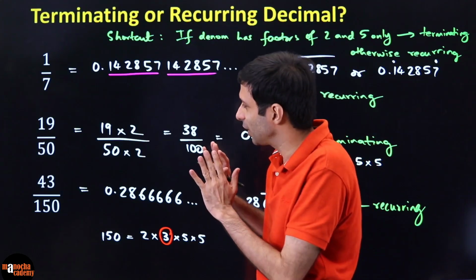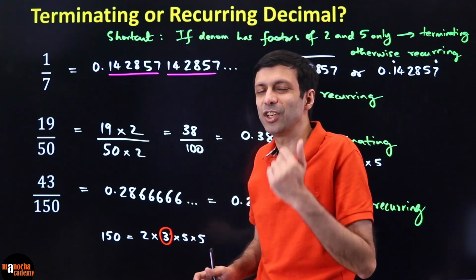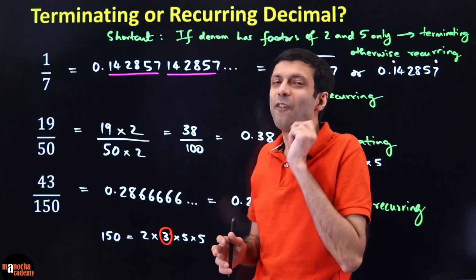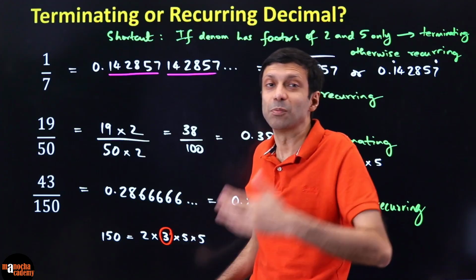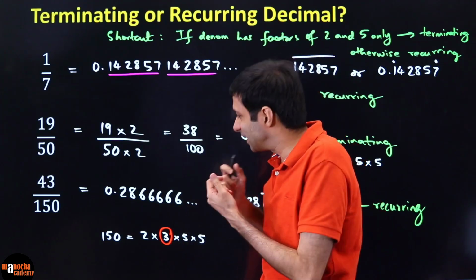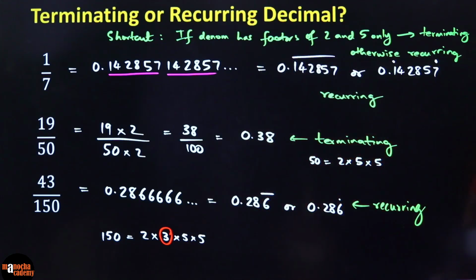All you have to do is just check the denominator. You don't even have to do all that division. No need of calculator. Just check if the denominator has factors of 2 and 5 only, terminating. If it has more, if it has other factors, it is recurring. Crystal clear? Is this magic trick clear to you?